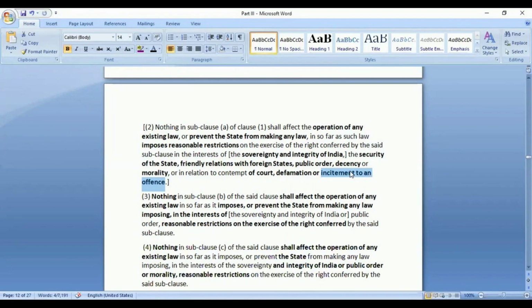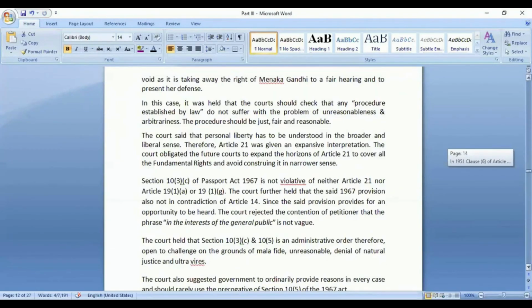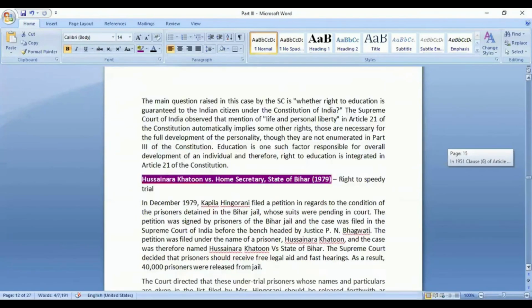So those things are allowed. But if they say this political party is not good, so go against them and revolt, that would be a different thing.